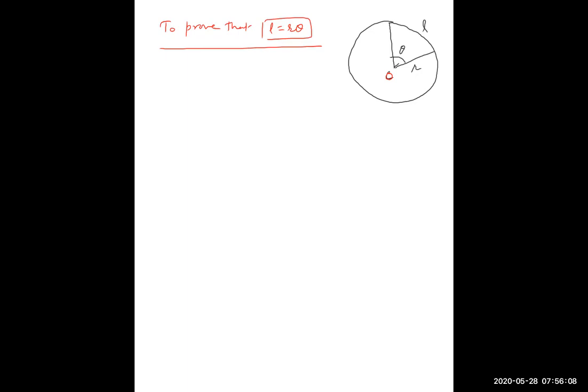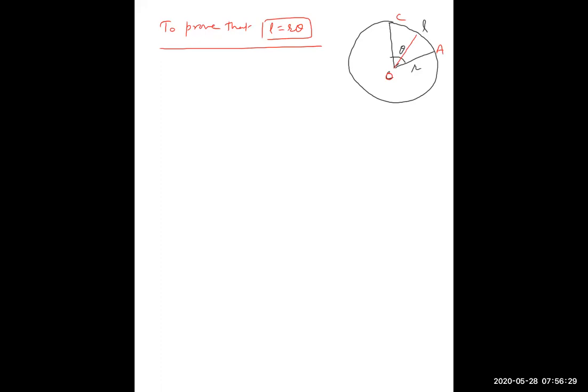This is point A. This is C. And there is another point, let us take at 1 radian.